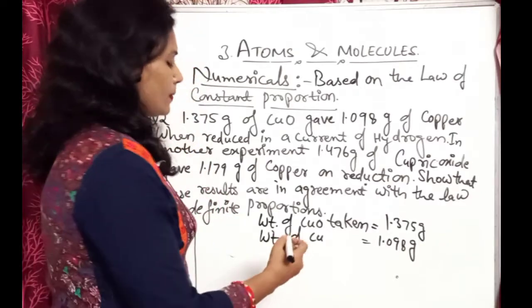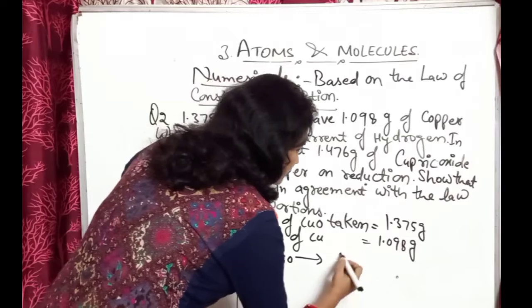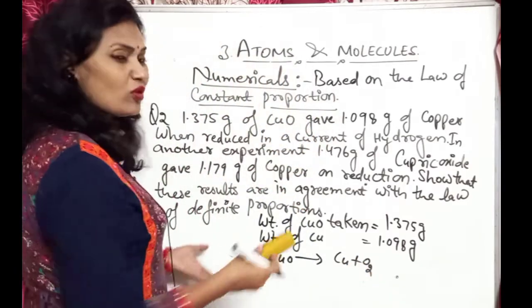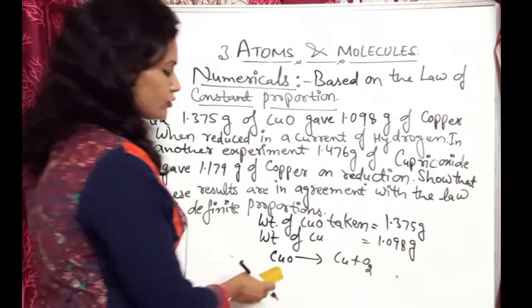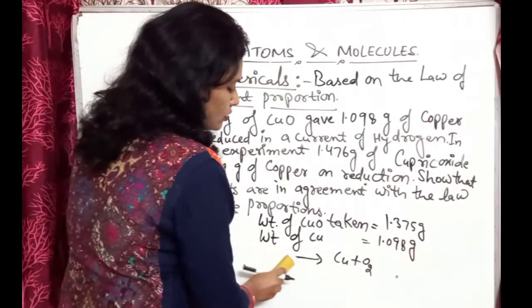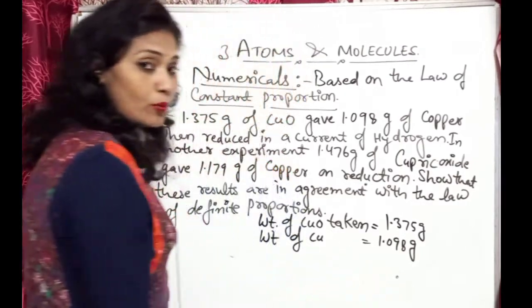It means the reaction is like that: CuO will be reduced to Cu plus O2. No need to write the reaction, but you should be aware that a reduction reaction is taking place. Copper oxide is reduced into copper.